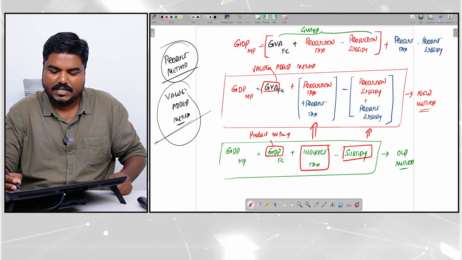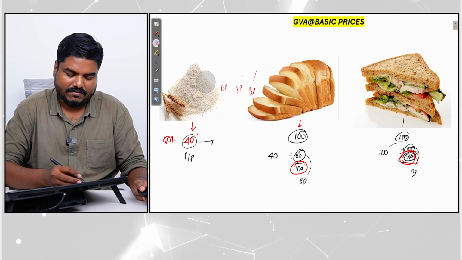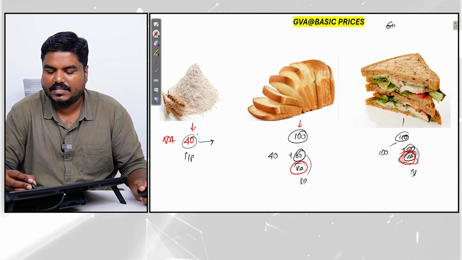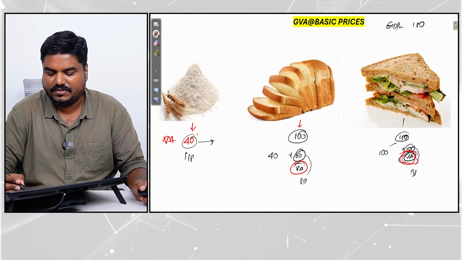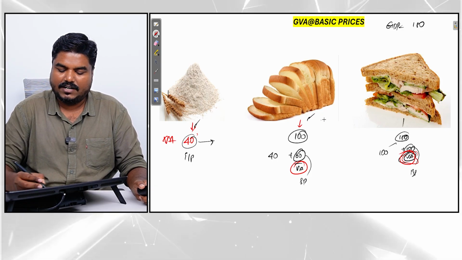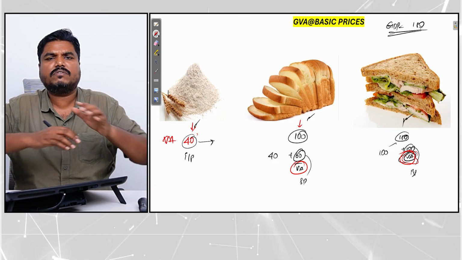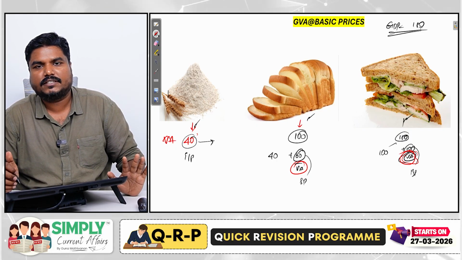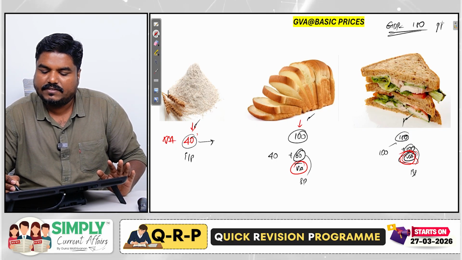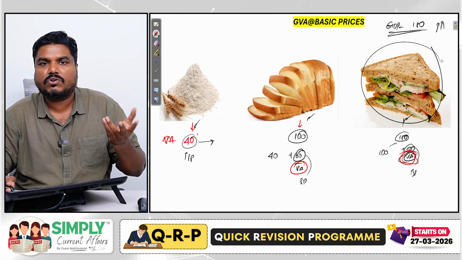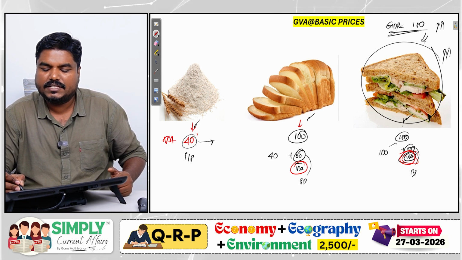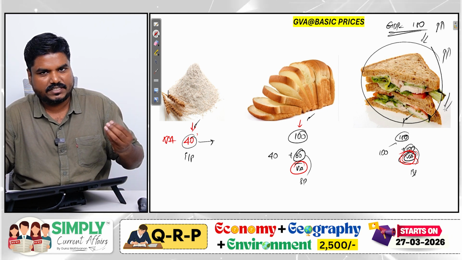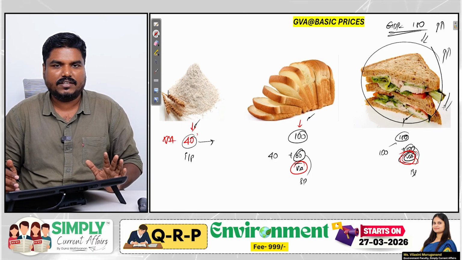Now, what is the advantage? In GDP, we will simply say 150, because this is 40 rupees, this is 100, this sandwich is 150. We will say 150, great. If GDP is increasing, that means the sandwich production is increasing. When GDP is falling, that means the sandwich production is falling. Either production or price is falling.